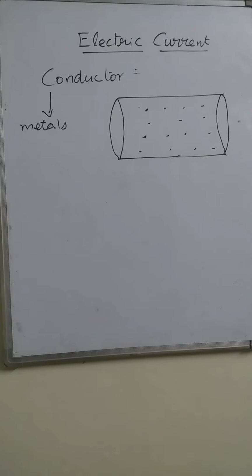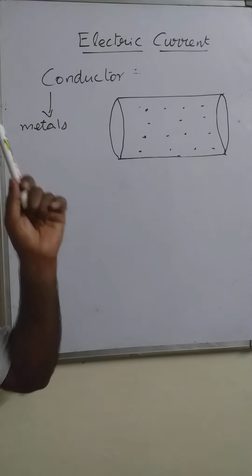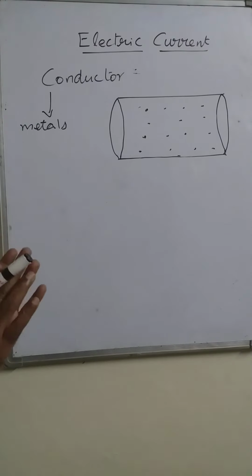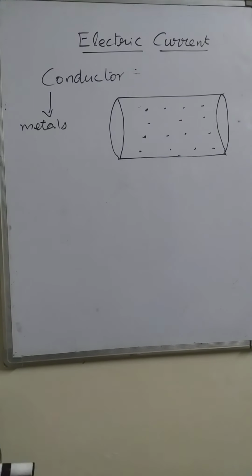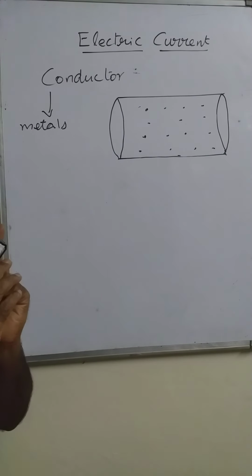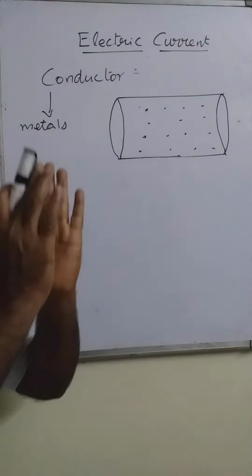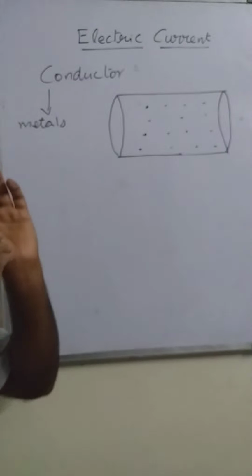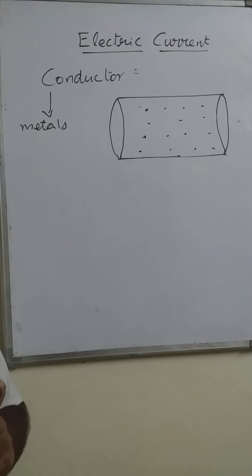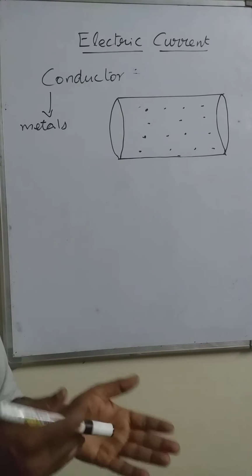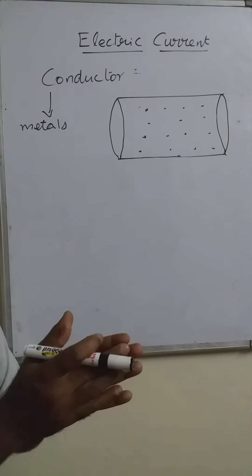Now come to the flow of electrons. When do these electrons flow? Flow means they all have to move in the same direction. These electrons must flow in the same direction along the straight line in a particular direction. Then only we say that the electric current is flowing. For this, the electrons cannot move in the same direction in a straight line on their own.